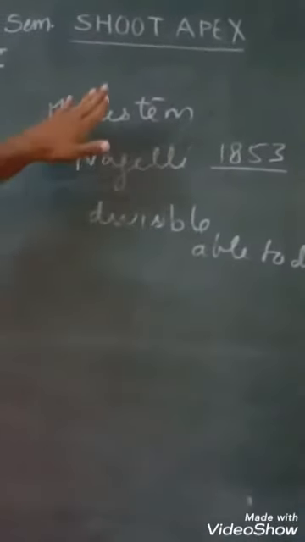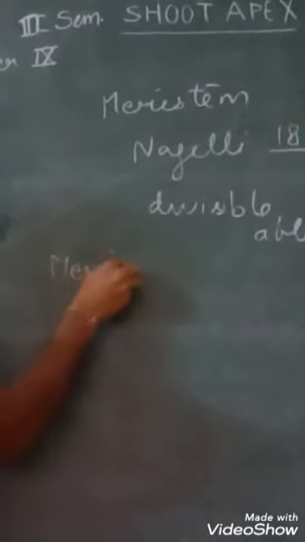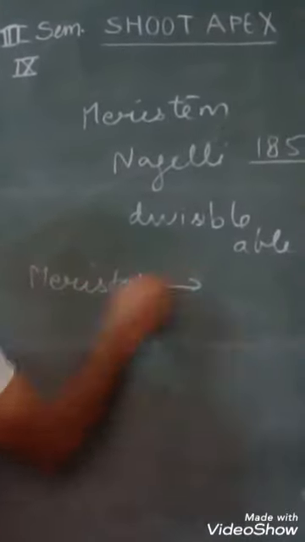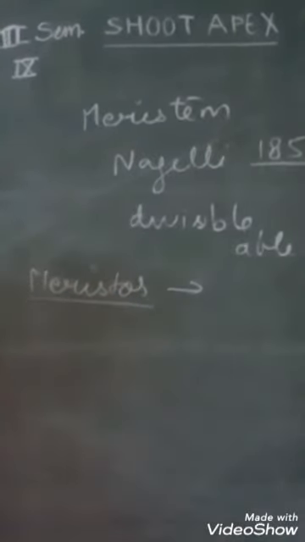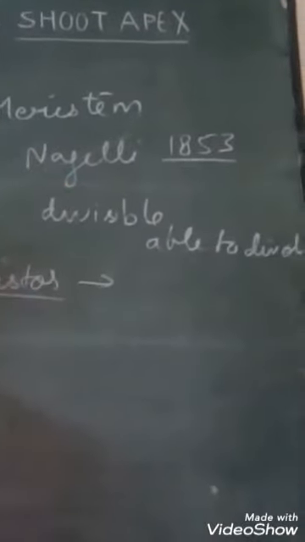This word has been derived from a Latin word meristos, which simply means divisible or able to divide.